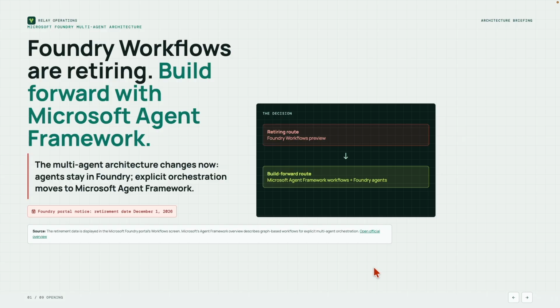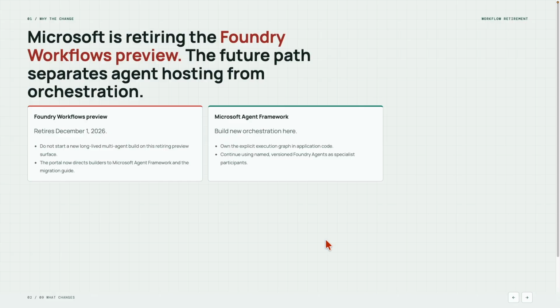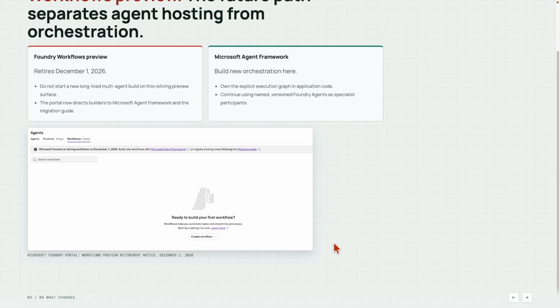But multi-agent orchestration is not going away. First, Microsoft is retiring the Foundry Workflows preview on December 1st, 2026. So for a new long-term multi-agent solution, we should not start with this retiring workflow experience. Instead, Microsoft recommends building new orchestration with Microsoft Agent Framework. Our agents can still remain in Foundry, but execution flow and coordination between those agents will be managed in application code. And this is not simply a future recommendation.